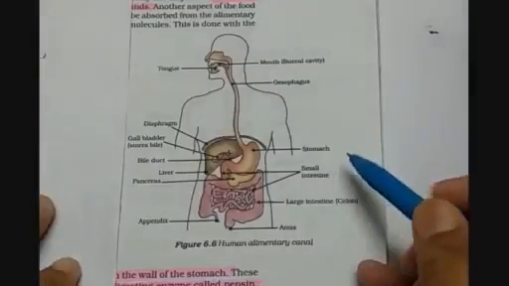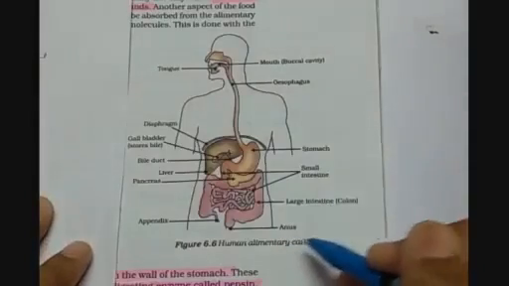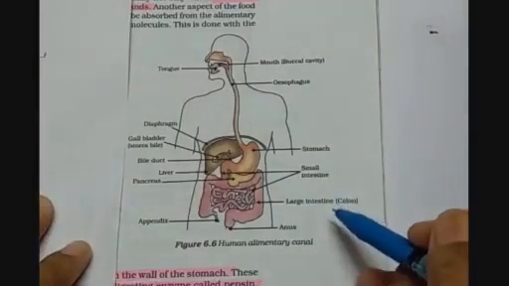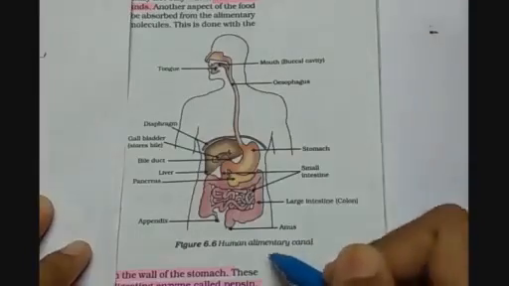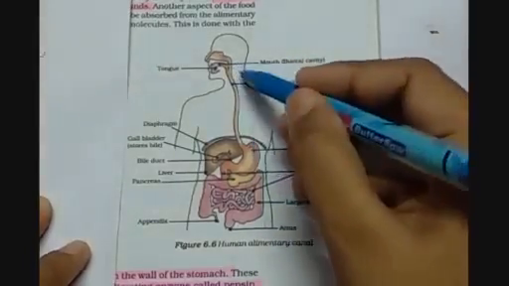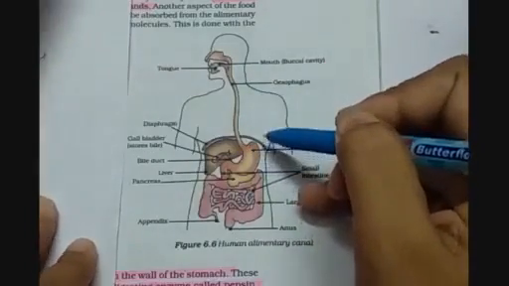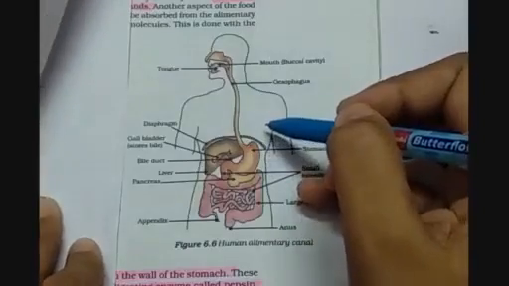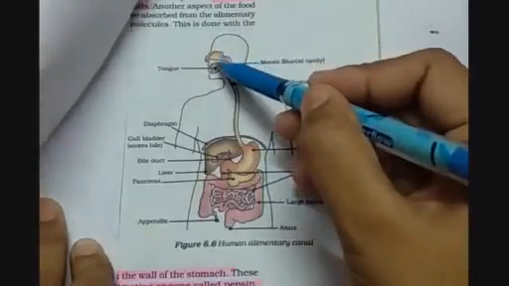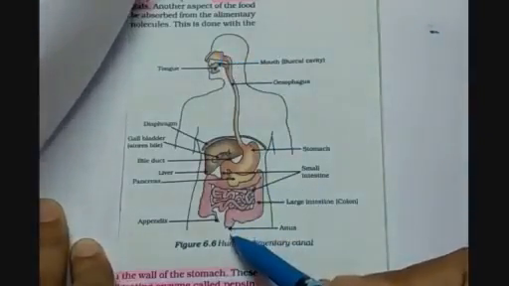This is the diagram from your NCERT book showing the human alimentary canal. So dear children, do not get confused that the alimentary canal is only this tubular structure which supplies the food from mouth to stomach. No. It's basically the long tube extending from the mouth to the anus.